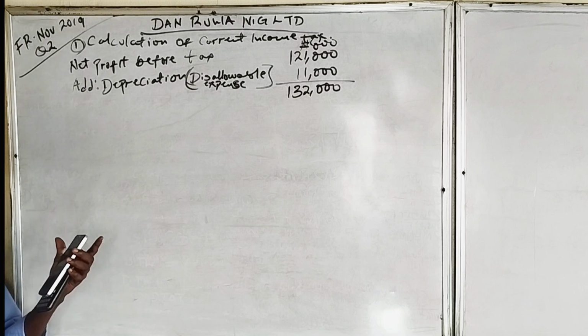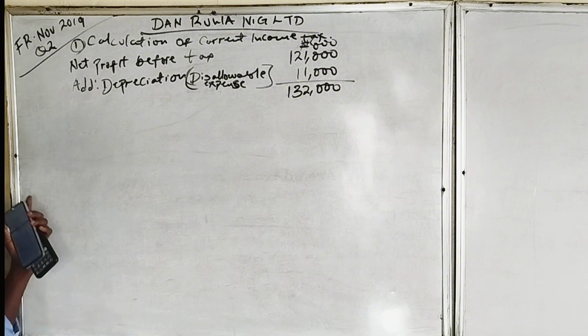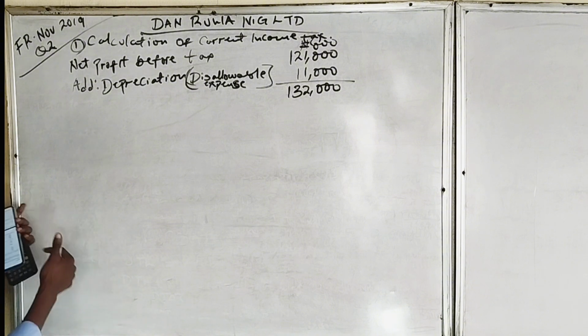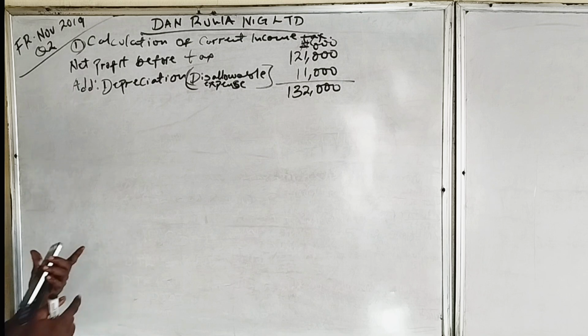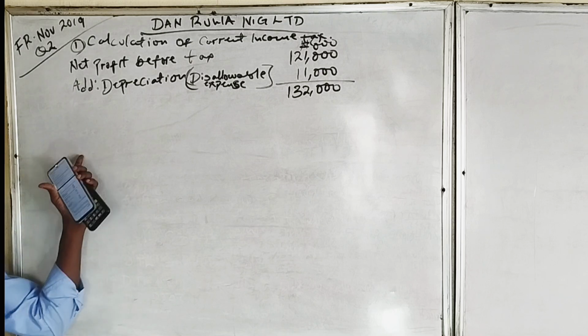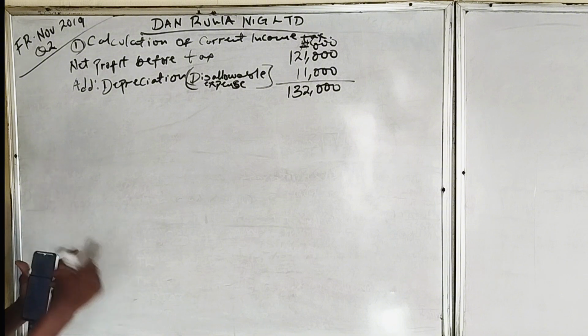When we were talking about deferred tax computation, we said the difference between the accounting profit and the taxable profit. Accounting uses depreciation, while government, the allowable expenses in terms of government, which is for taxable profit, is the capital allowance.